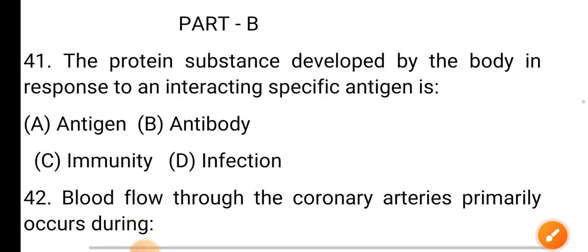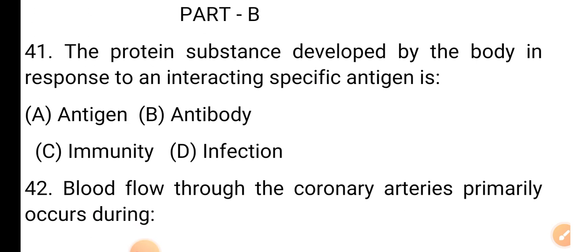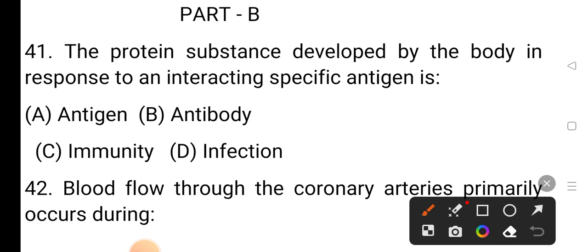Then part B. Question number 41. The protein substance developed by the body in response to a specific interacting antigen is option A, antigen; option B, antibody; option C, immunity; and option D is infection. The correct answer is option B, antibody.